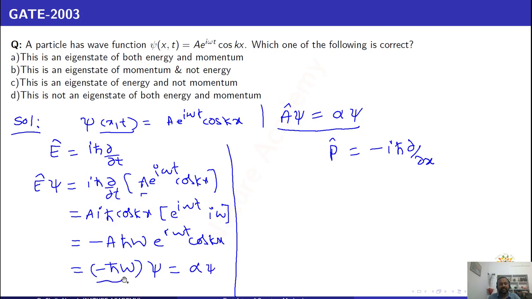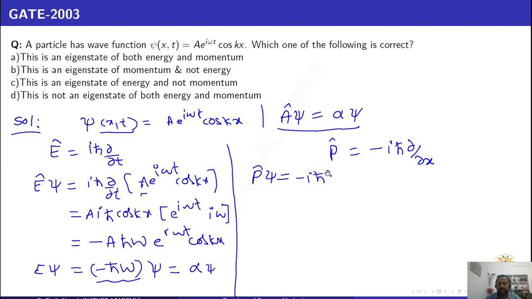So what is the eigenvalue here? Minus ħω is the eigenvalue, and the given psi is in eigenvalue form. E psi equals alpha psi. That means the given wave function is an eigenfunction of energy. Now let us check the momentum operator. So now I want to check whether p psi equals alpha psi or not.